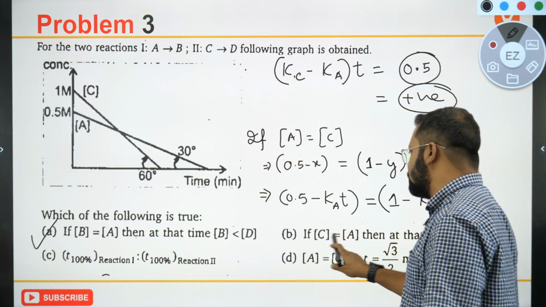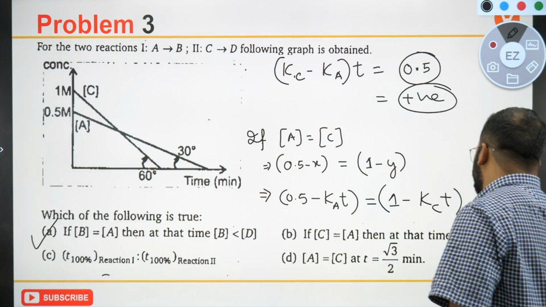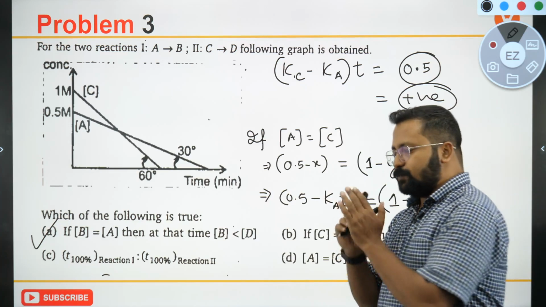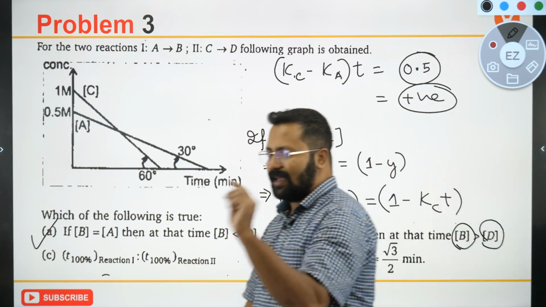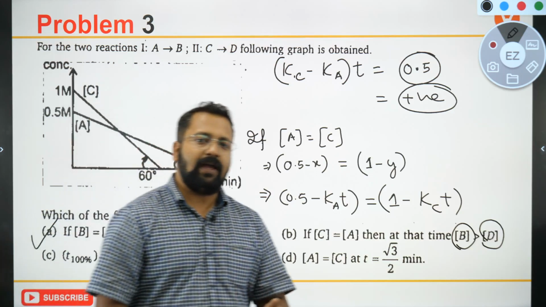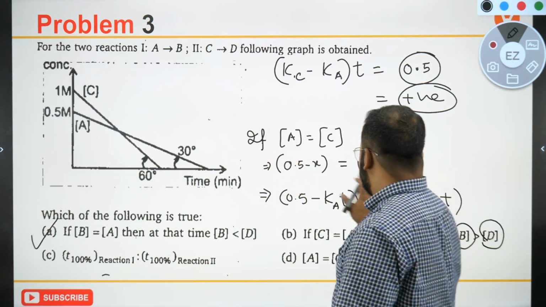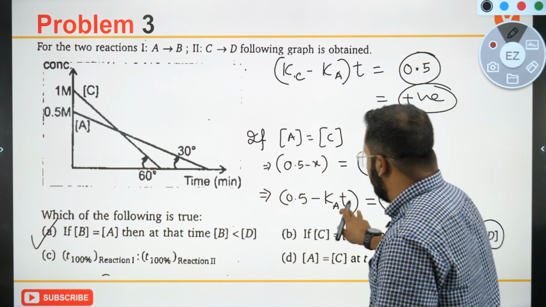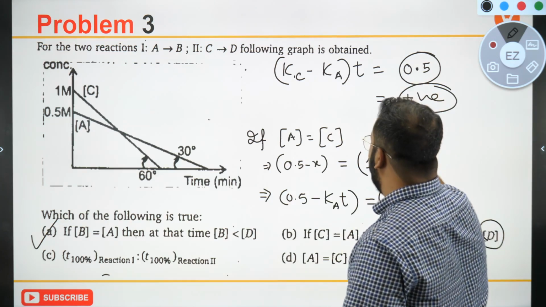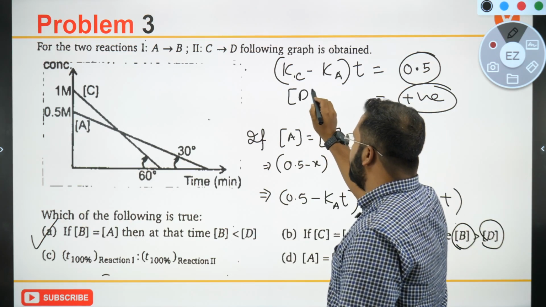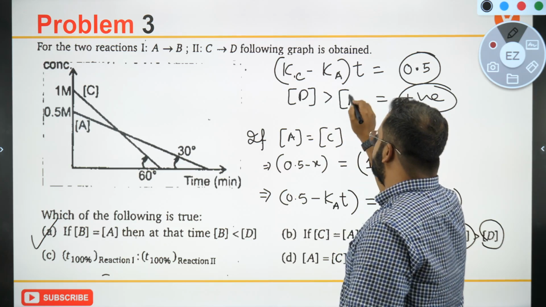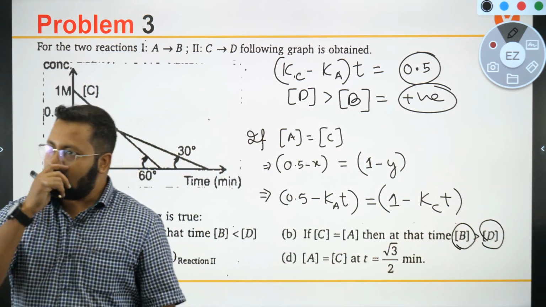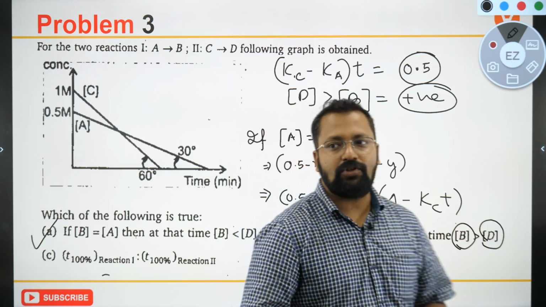What is the statement? If C is equal to A, then at that time B will be greater than D. What is B? B is decided by X. What is D? D is decided by Y. Y is equal to Kc times T. X is equal to Ka times T. So Kc minus Ka becomes 0.5. It means concentration of D should have been greater than concentration of B.